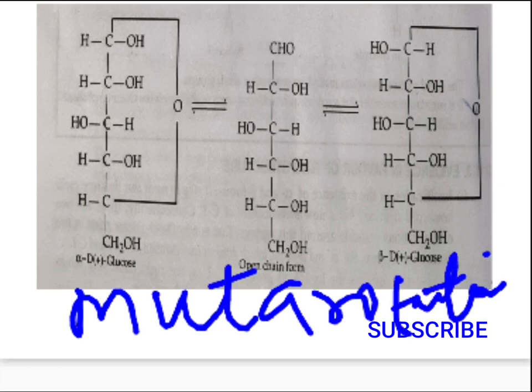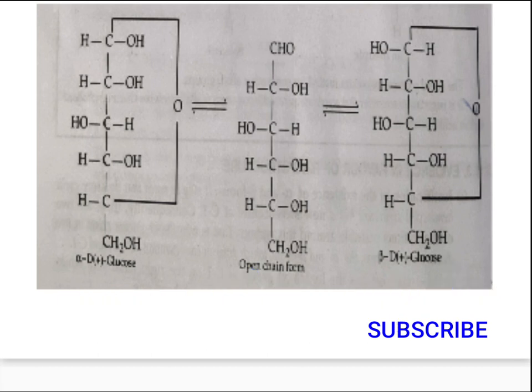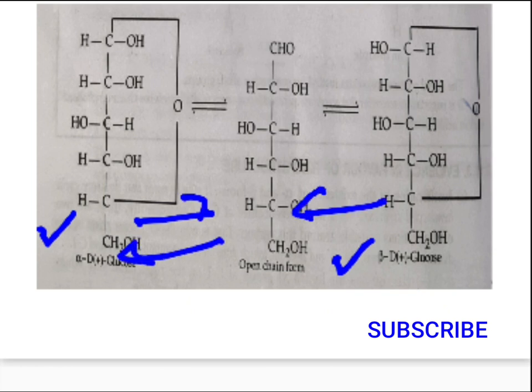Now what is mutarotation? It has been observed that the crystalline forms of alpha D glucose and beta D glucose are quite stable in aqueous solution. However, each form slowly changes into an equilibrium mixture of both.